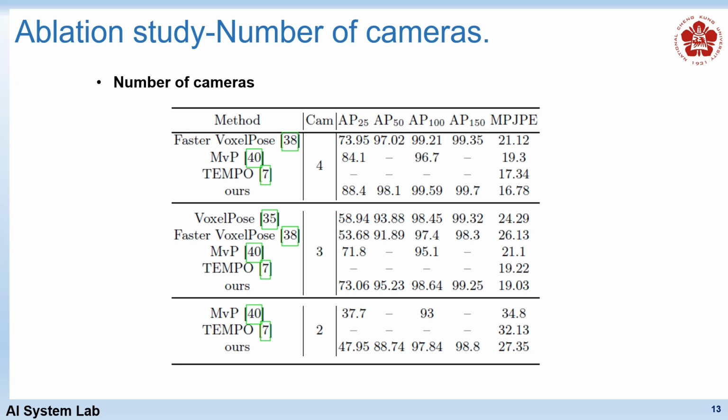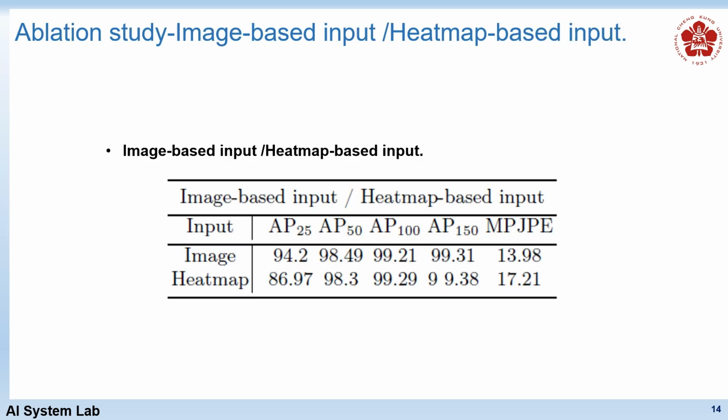We compared our method with existing 3D pose methods. The table shows that the feature volume representation is diminished with fewer camera views, leading to a drop in accuracy. To further validate the impact of different inputs on the space attention module, we conducted experiments on the Panoptic dataset. As shown in the table, although the space attention with heat map-based input shows an improvement compared to the baseline model, it is noticeably inferior to the space attention with image-based input. We consider that this disparity occurs because heat maps lack spatial and depth information in comparison to images.